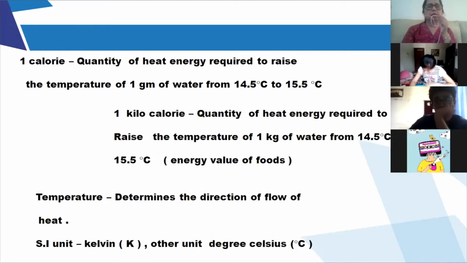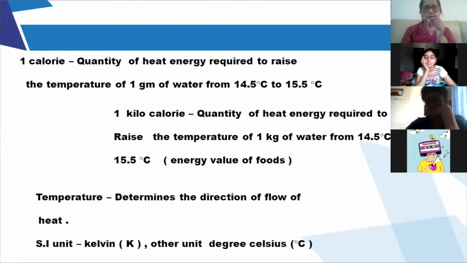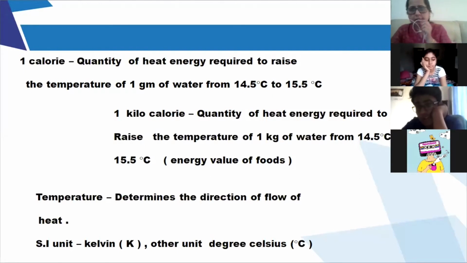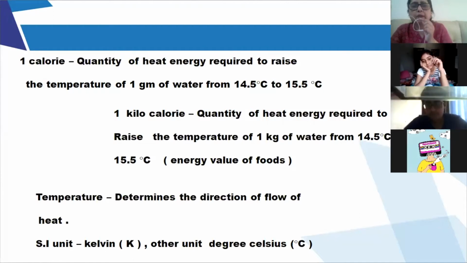Now, let us see the definition of 1 calorie. The quantity of heat energy required to raise the temperature of 1 gram of water. So I take a particular mass of water, 1 gram, because I'm talking of 1 calorie, and I want to raise the temperature by 1 degree. Now, instead of writing 1 degree, they have given a particular range, 14.5 degrees Celsius to 15.5.